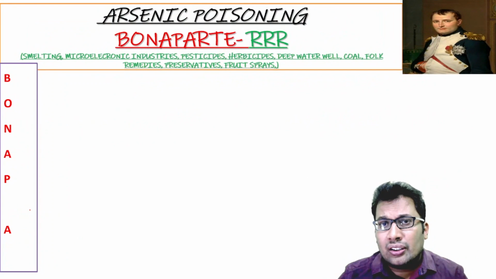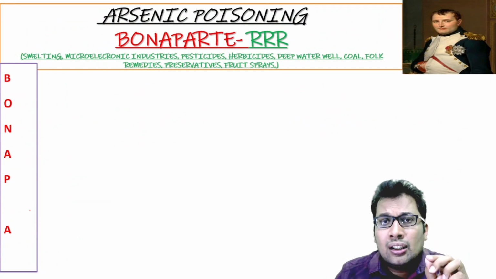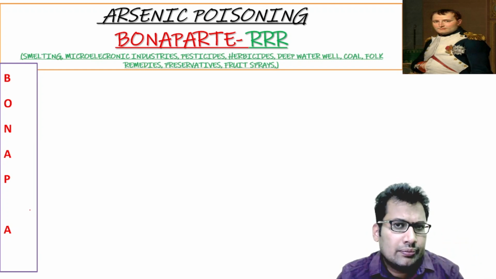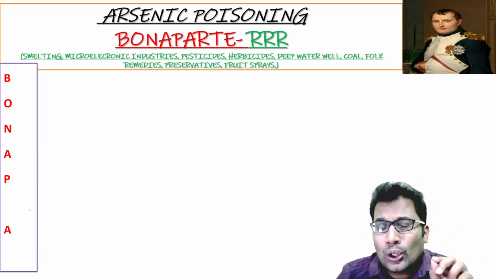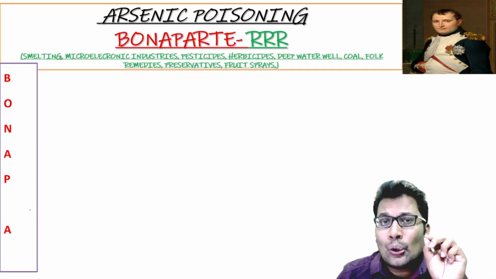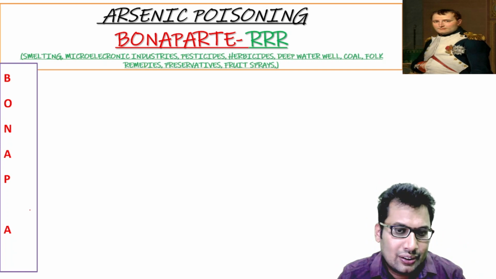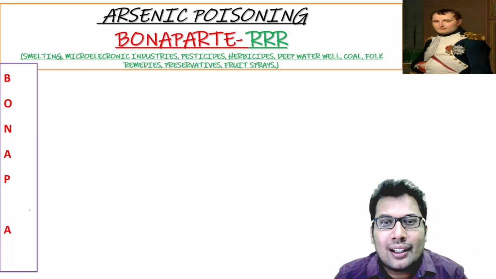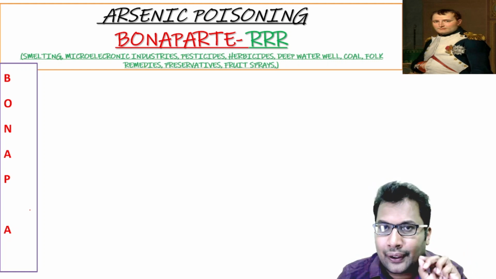Arsenic is an ideal homicidal agent. It is a colorless, tasteless, odorless compound. It is known as the king of all poisons. Napoleon Bonaparte was killed by arsenic poisoning, though he is said to have died due to stomach cancer.